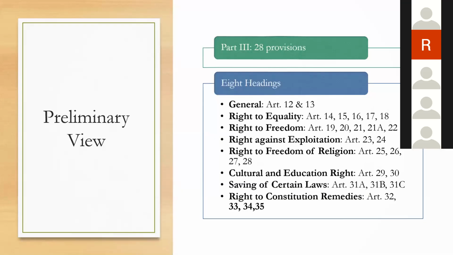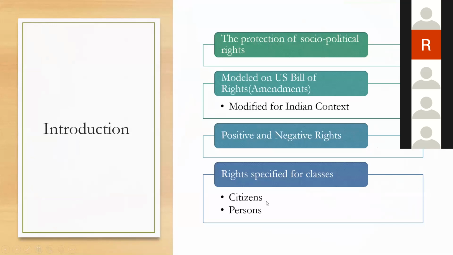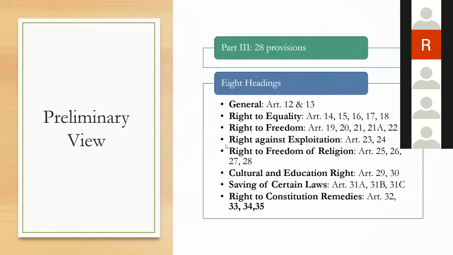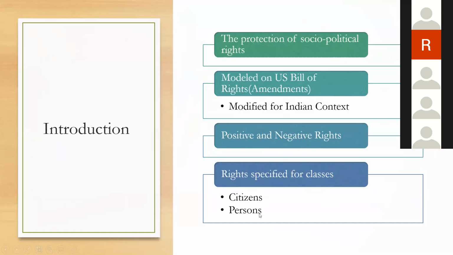If you remember, I had told initially that fundamental rights are distinguished between citizens and persons. Remember, the term persons will include enemy alien, foreigner, company, any entity which has personality. Article 21 says the state shall not deny to any person. It is not saying any citizen.